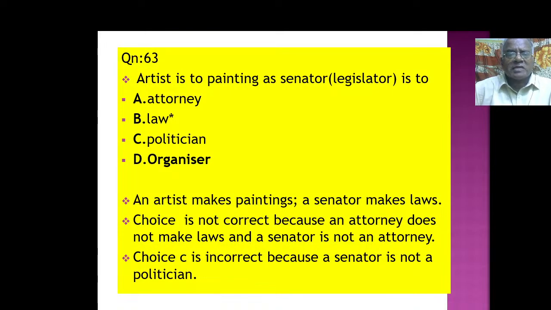Artist is to painting, a senator is to what? Attorney, law, politicians, organizer. An artist makes paintings, a senator makes laws. See, an artist makes paintings, likewise a senator or legislator makes laws. So a senator makes laws. So that is how we have to see. Choice A or C, D are all incorrect. So that way, what is the correct answer? Law. Artist is to painting, a senator is to law.